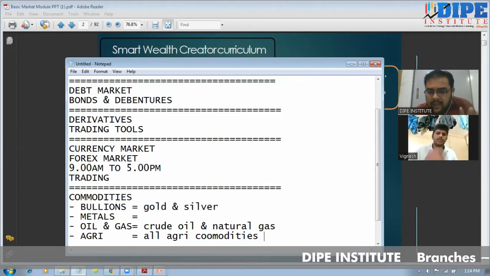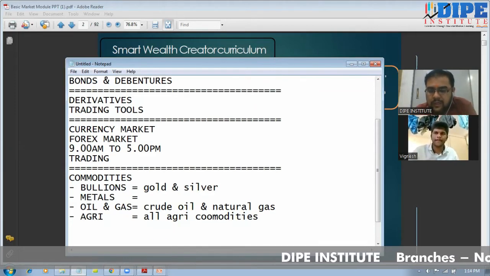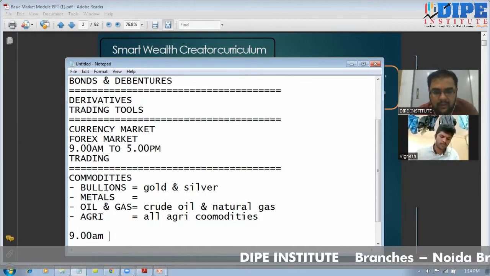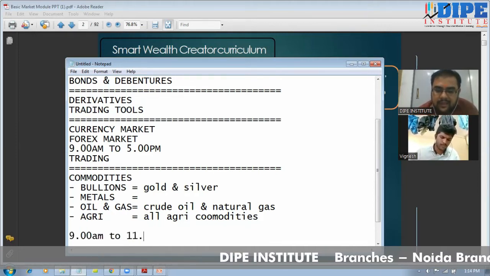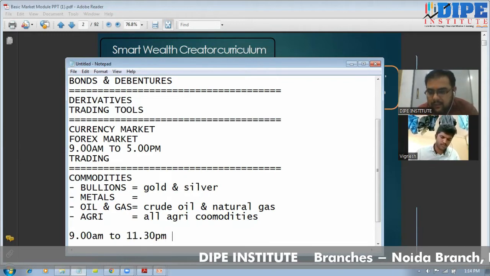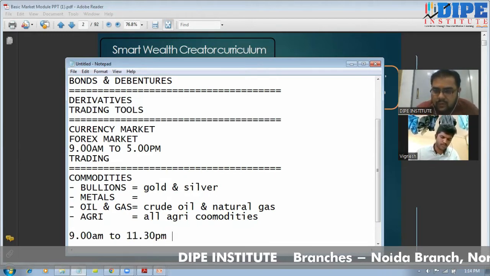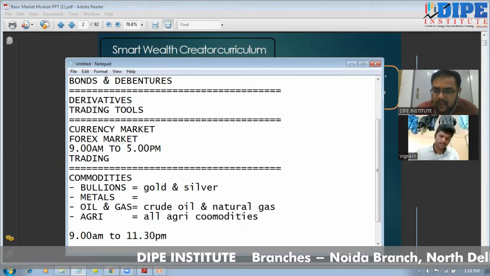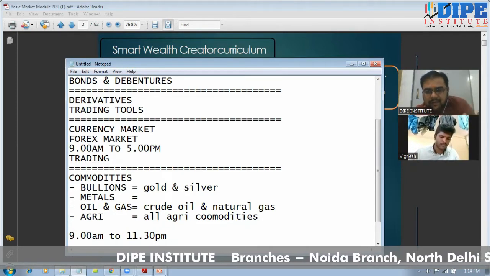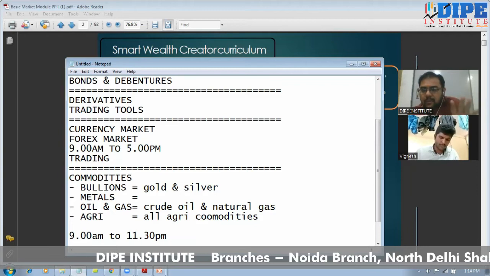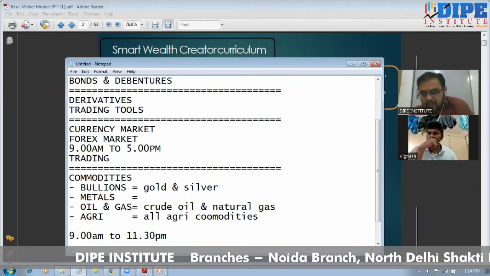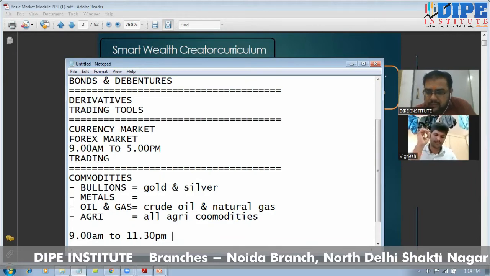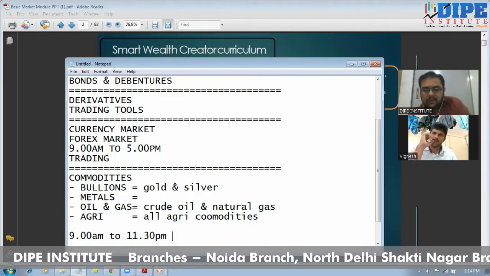In India, commodity market timing is also very lengthy. The commodity market starts at 9 a.m. in the morning up to 11:30 p.m. in the night. That means they are operational more than 14 and a half hours in a day. So these are the 5 set of markets in which the stock market is divided: currency, commodity, derivatives, debt, and the first one, the most important, equity capital market, right?